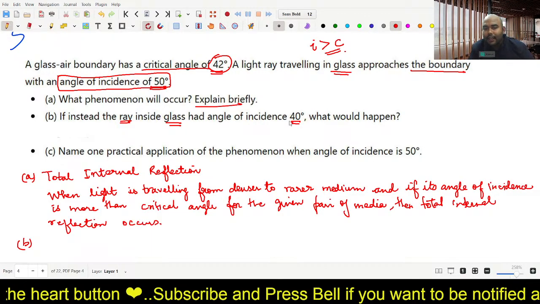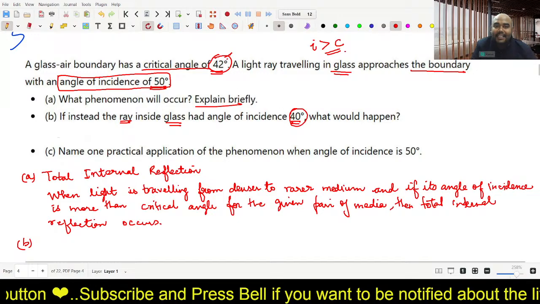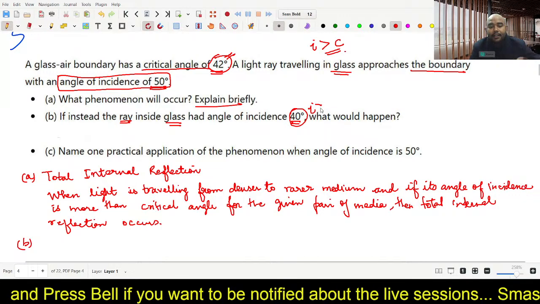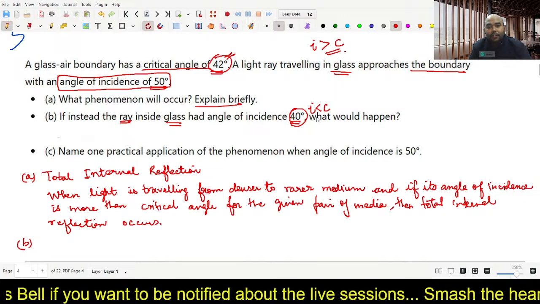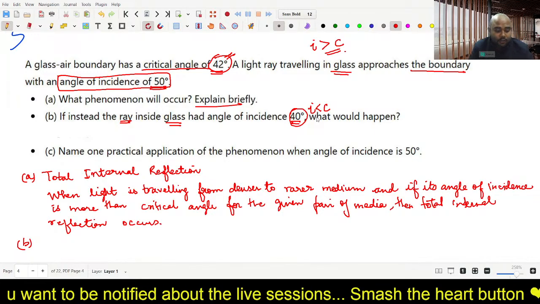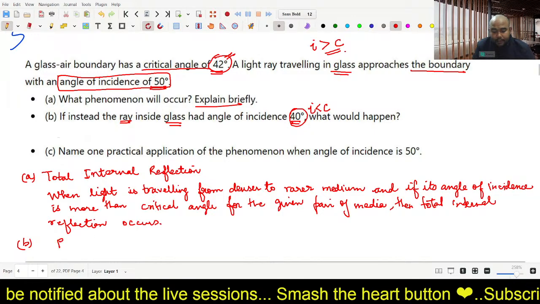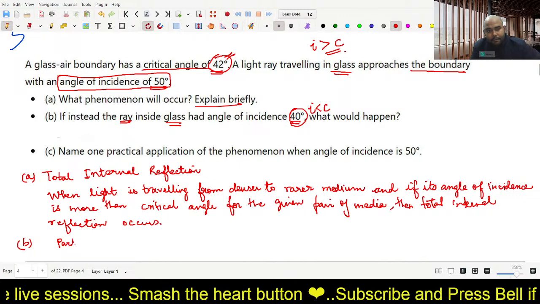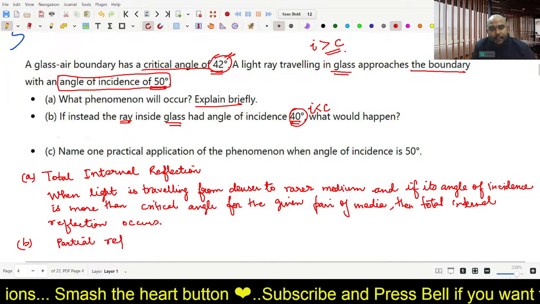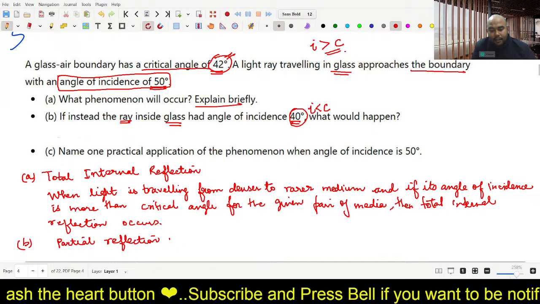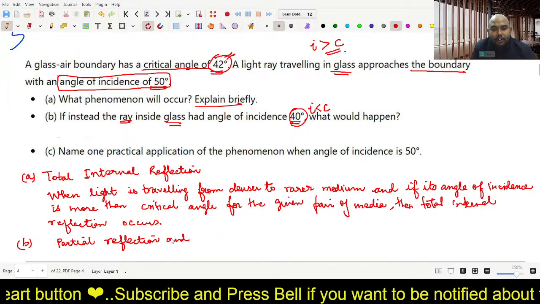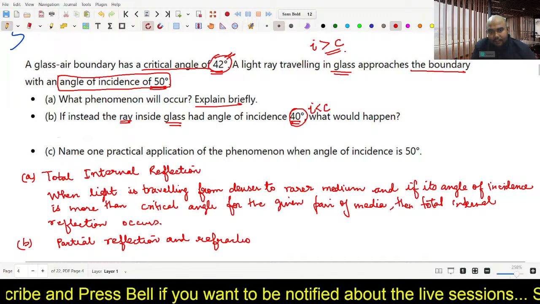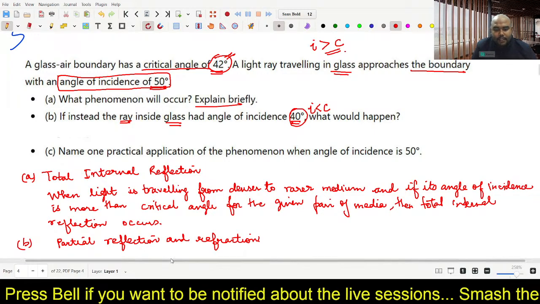If it were 40 degrees, it would be less than 42, meaning the angle of incidence would have been less than the critical angle, and in that case, total reflection does not happen; partial reflection and partial refraction happens. So we will write partial reflection and refraction. Okay, this is part B.